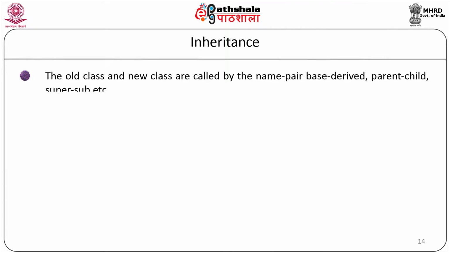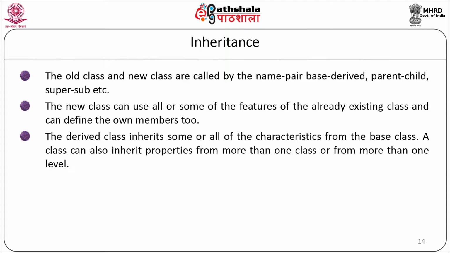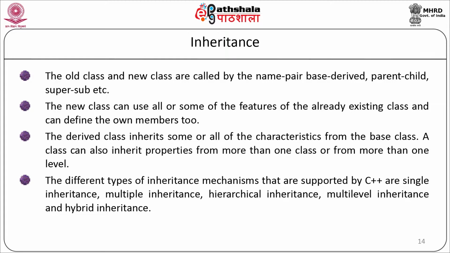The old class and the new class are called base and derived class, or parent and child class, or super and subclasses. The new class can use all or some of the features of the already existing class and can define features of its own. The derived class inherits some or all of its characteristics from the base class. The class can also inherit properties from more than one class or from more than one level. The different types of inheritance supported by C++ are single inheritance, multiple inheritance, hierarchical inheritance, multi-level inheritance and hybrid inheritance.